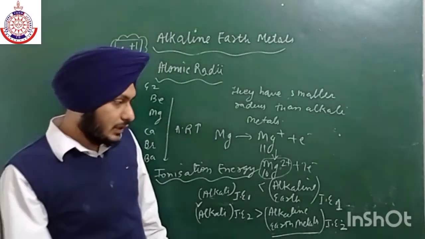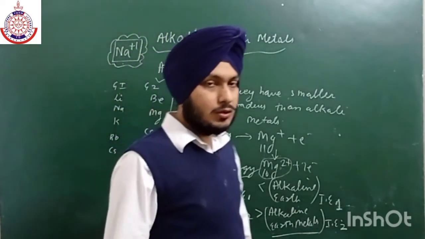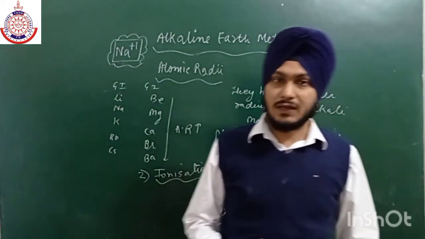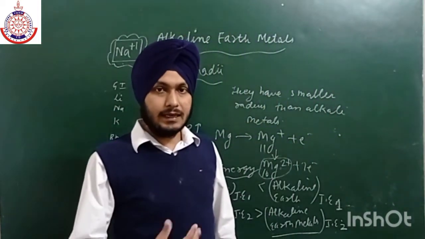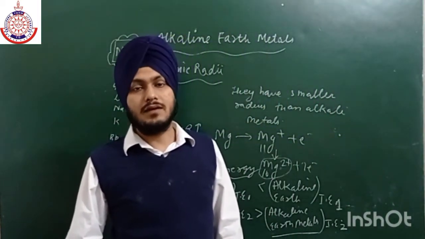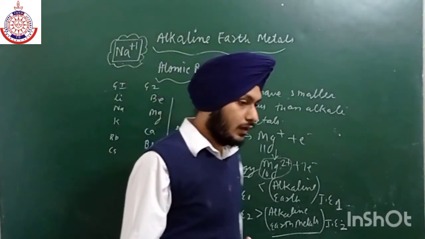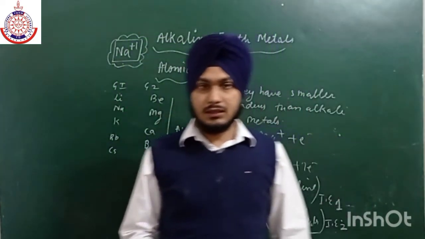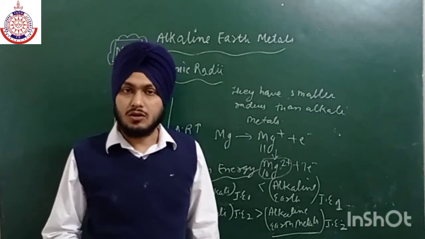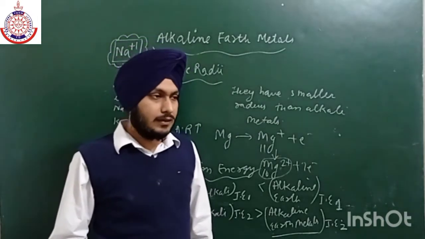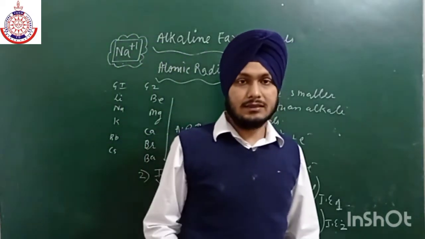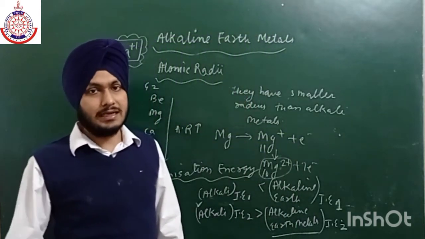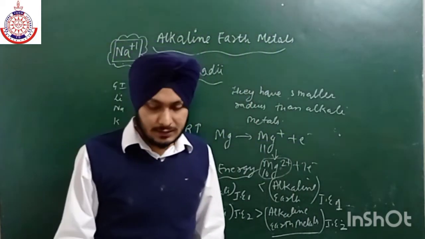So the ease of removal of the second electron is very high. The tendency to remove the second electron is high because after losing it they can easily acquire the noble gas configuration. That is why they have a high tendency to lose the second electron as compared to the first electron.